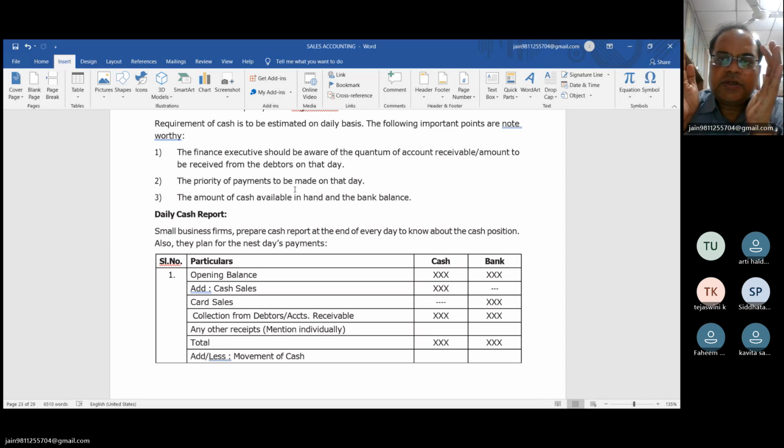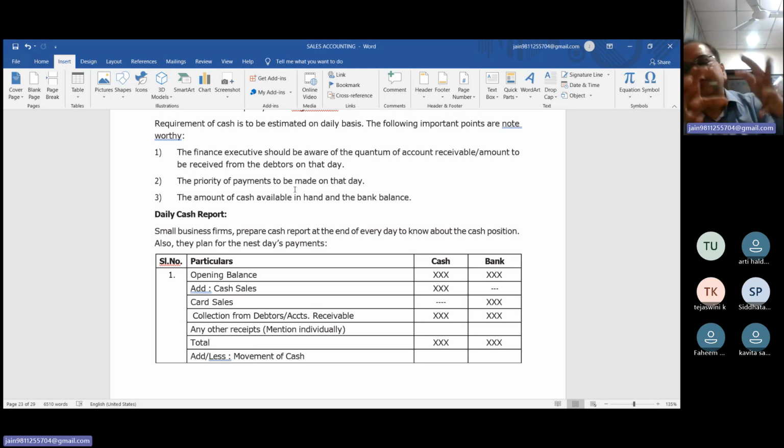plus cash receipts, whether cash sales, whether sales through the bank or Paytm, PhonePe, any of the online modes, or any amount collected from the debtor, or any other amount of cash which you received during the period. Now we will subtract all types of payment, all types of movement of cash, payment to creditor, cash purchase, or any other payment related to business.